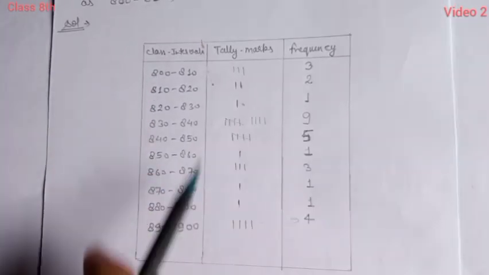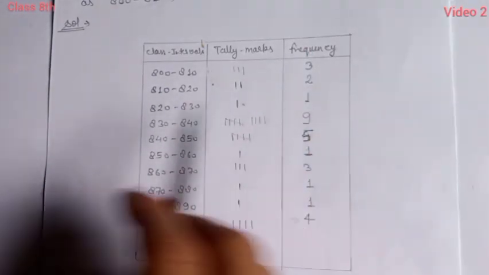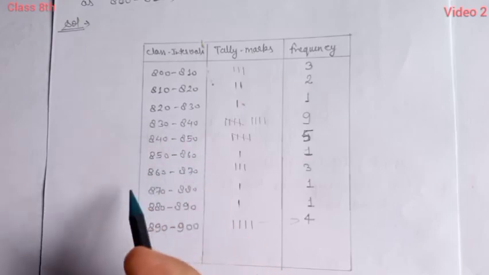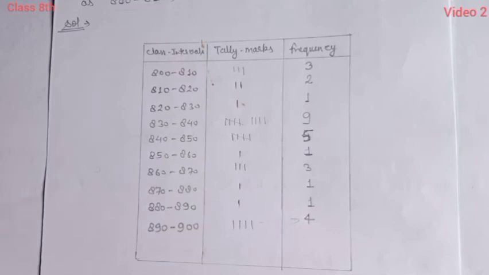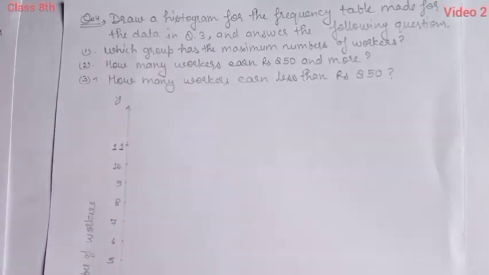This is the wages earned by the workers in a week, and it is a frequency. Those lie between the money amount, that is 830 to 840 rupees, like this only, students. All the intervals form here. So let's give the answer of the following question. First we'll draw the histogram.